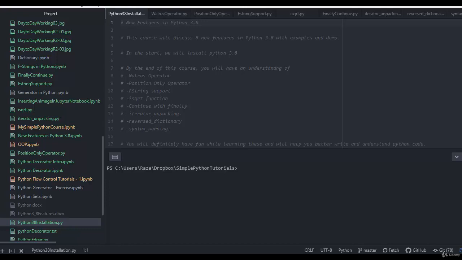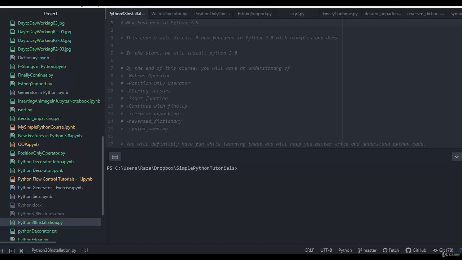Besides, if you are new to Python, you should know about the new features that are coming, and by knowing that, you would be able to use them within the code that you will be writing. I hope you will enjoy it.